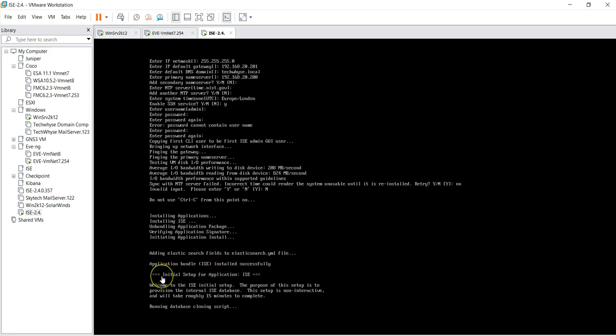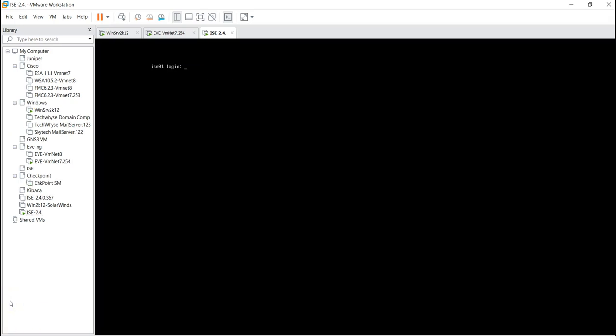So now it has moved to the next step, initial setup for application ISE. So it's doing the initial setup now. You can see this setup is non-interactive and will take roughly 15 minutes to complete. So I'm going to pause this video again and I'm going to resume back. I just want you to see the steps. Okay. So now the installation process has been completed.